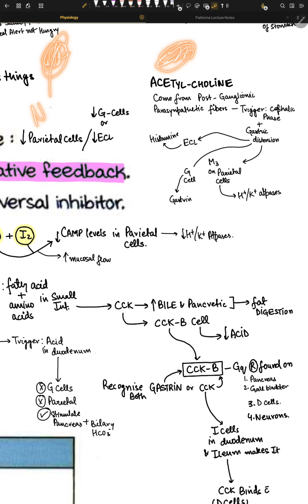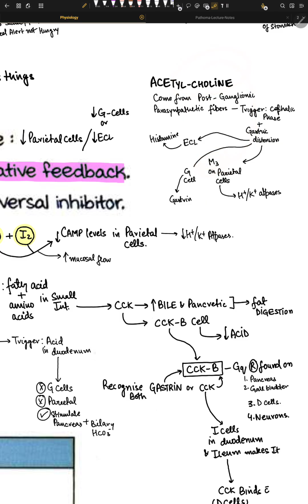Pre-parasympathetic works via nicotinic receptors, and post-parasympathetic works via muscarinic receptors, that is M1 to M5. Okay, so these are just names of receptors. These are just addresses of the receptors. So parietal cells usually have M3 receptors, and acetylcholine is released from a postganglionic parasympathetic fiber. It touches these parietal cells. It's amazing how it works. And we have these M3 receptors, and acetylcholine gets secreted onto this M3.